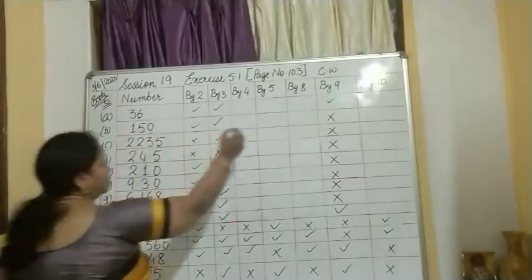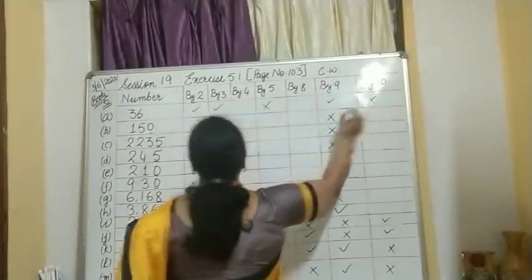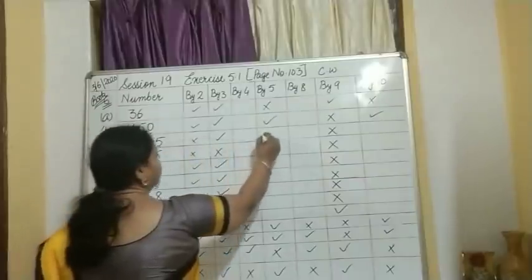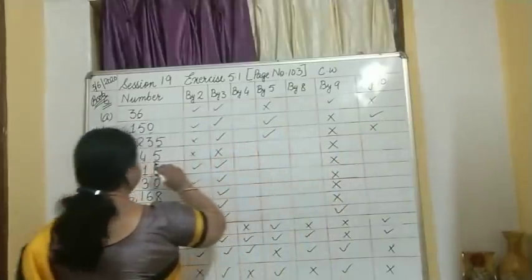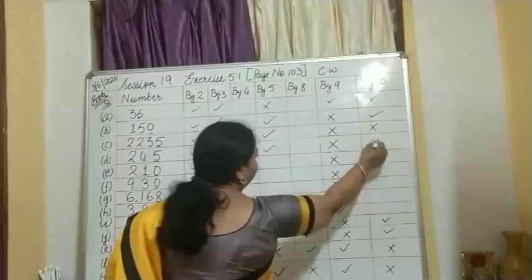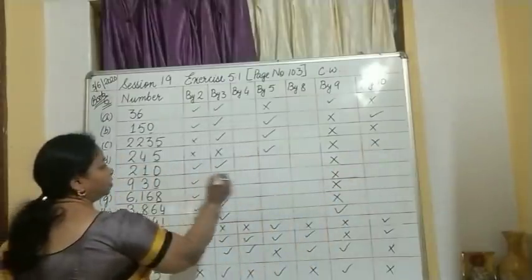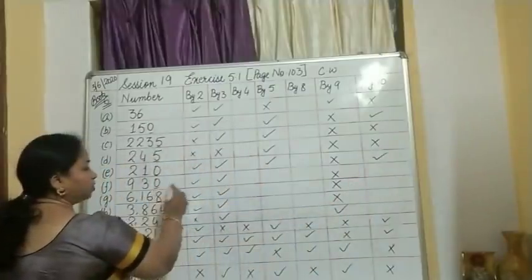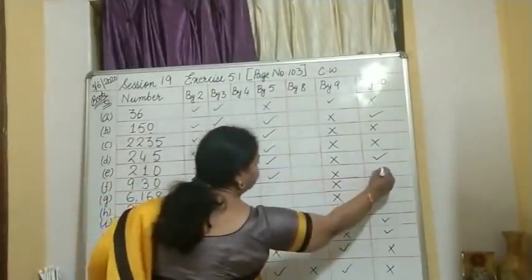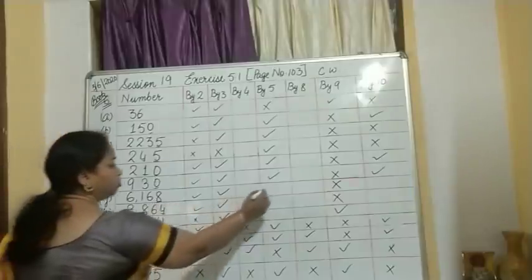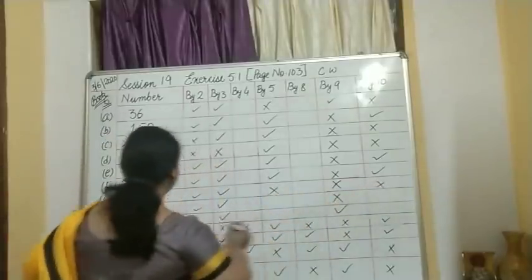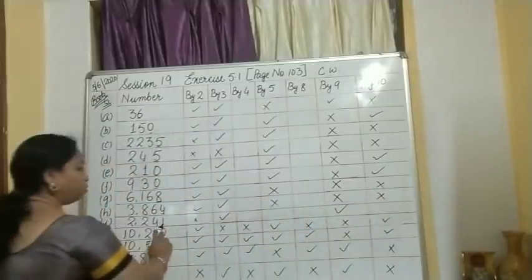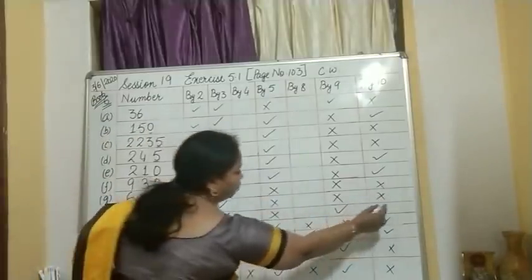So 6 over here, cross, cross. 0 over here, tick, tick. 5 over here, put a tick, put a cross over here. 5, put a tick, put a cross. Okay, then 0 over here, put a tick and put a tick over here. 0 over here, yes, put a tick, tick. Then 8, put a cross for both. 4, put a cross for both the columns 5 and 10. 1, put a cross for both the columns.